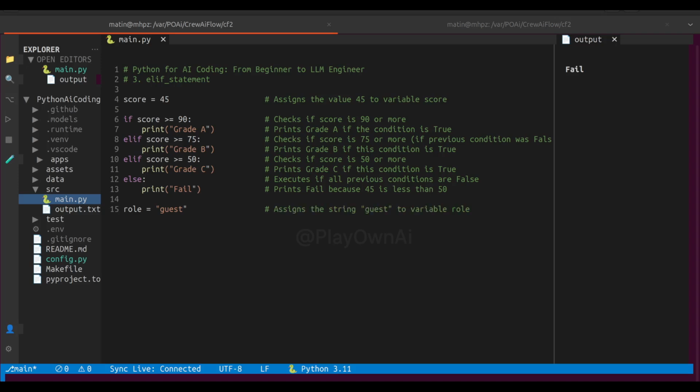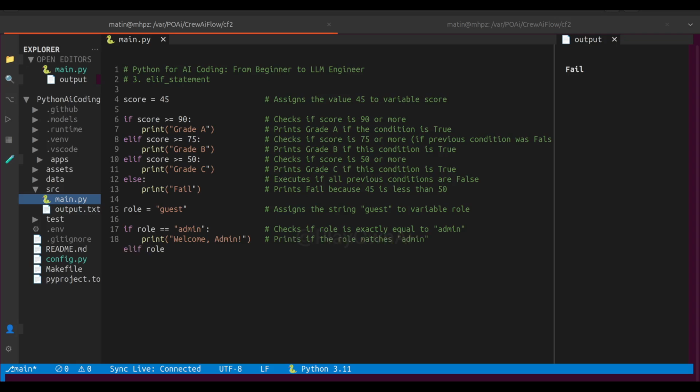Now let's add another condition in case the role is editor. Type elif role double equals, inside double quotes, editor, colon. Then indent and type print, inside double quotes, welcome editor. This will only run if the role is exactly editor.